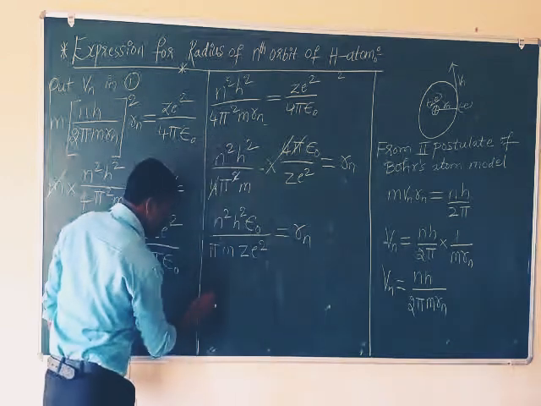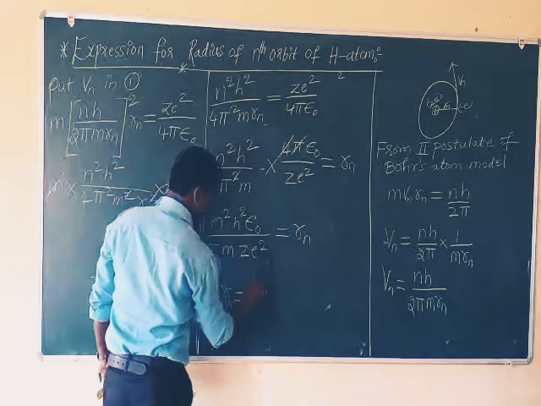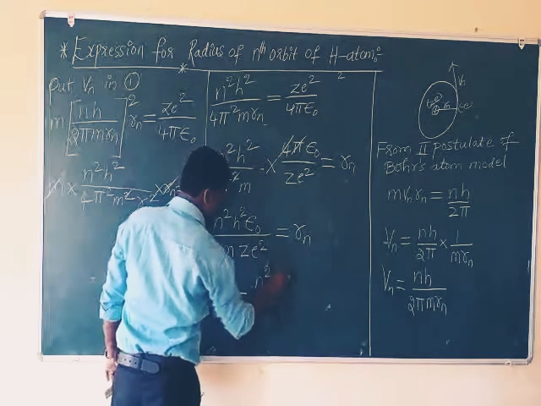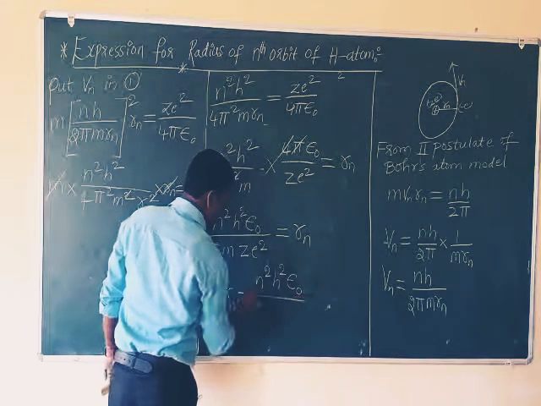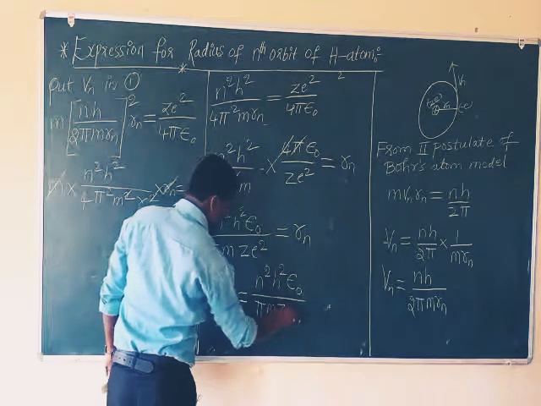Therefore, the expression for radius of nth orbit is n square h square epsilon divided by pi m z e square.